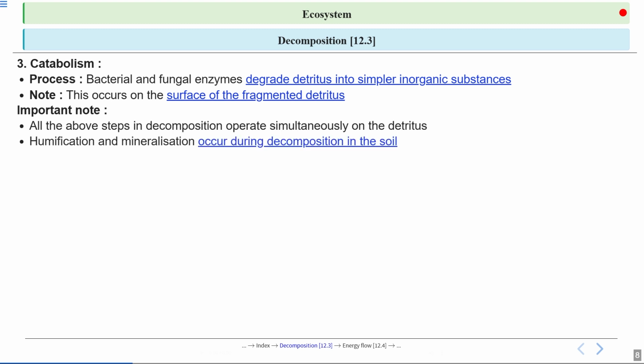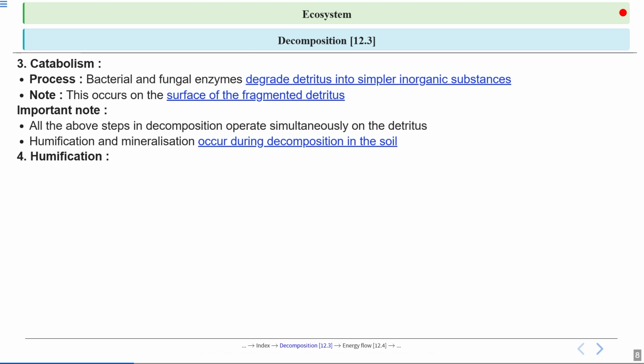Now, next steps are humidification and mineralization. Both of these steps occur during the process of decomposition in the soil, but are distinct stages. Humidification is the formation of humus, a stable, dark-colored organic matter from the microbial breakdown of dead plants and animals. Mineralization then follows, where microbes further degrade the humus to release inorganic nutrients and compounds back into the soil, which can then be used by the plants.